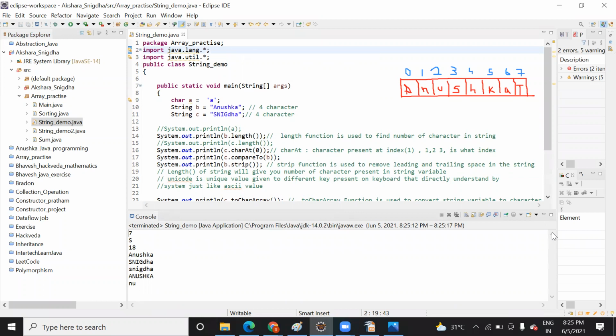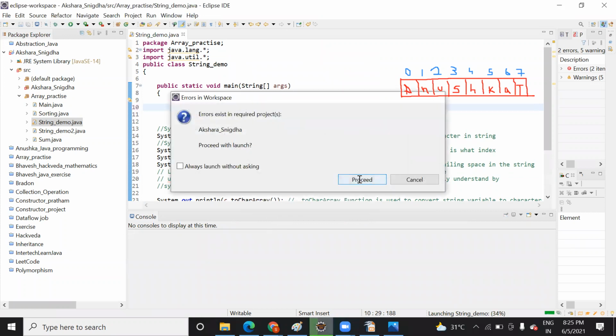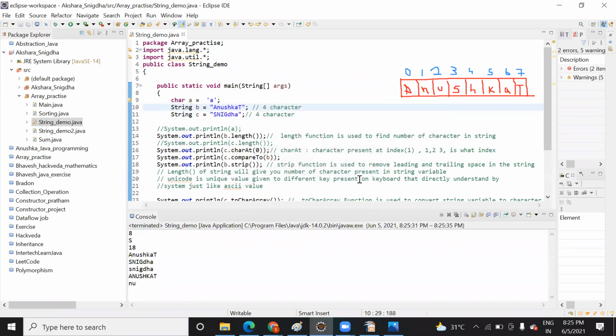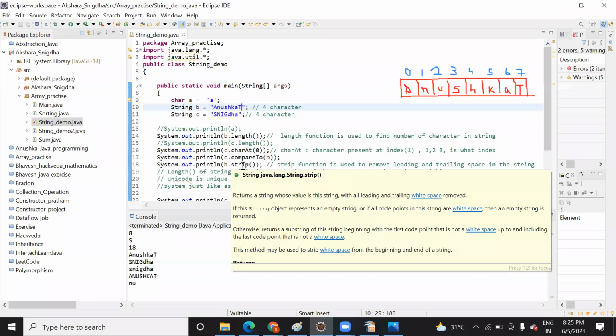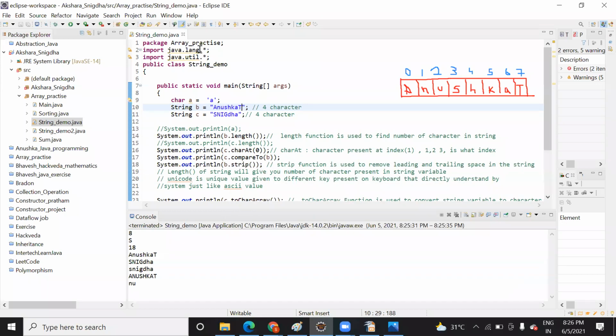Sorry, I think here I have read it wrong. Yes, now when I run it, it will give you 7. So the length function will give you the number of characters in your string. With the help of this string function, in C language, this kind of predefined function was not available much to use. You can see it here also, java.lang.String. Inside this java.lang.String, predefined functions are available.